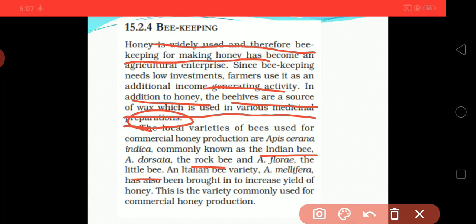The Italian bee variety, Apis mellifera, has also been brought in for increased yield of honey. For increasing yield of honey, all these bees are very useful, and these are the varieties commonly used for commercial honey production.